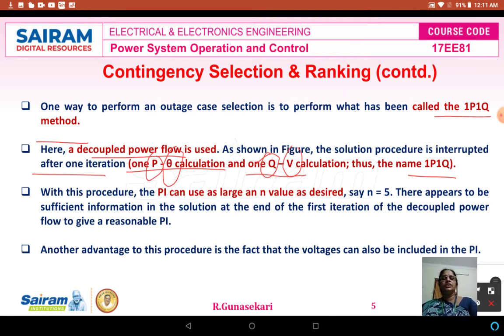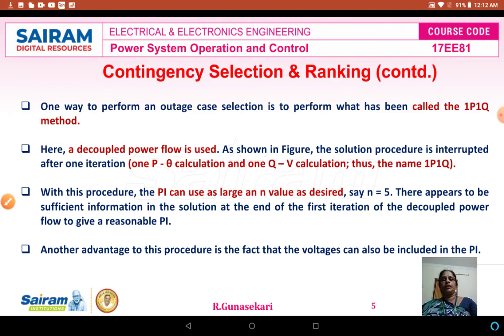In this procedure, the performance index PI can use as large an n value as desired, for example n equal to 5. There appears to be sufficient information in the solution at the end of the first iteration of the decoupled power flow to give a reasonable performance index PI. Another advantage of this 1P1Q procedure is that the voltage can be included in the performance index PI.